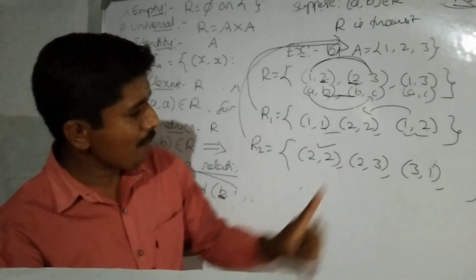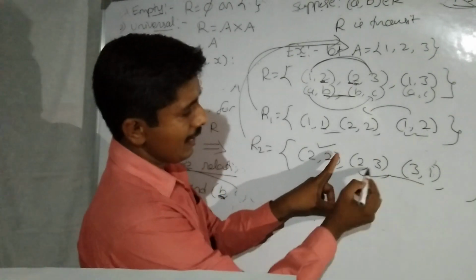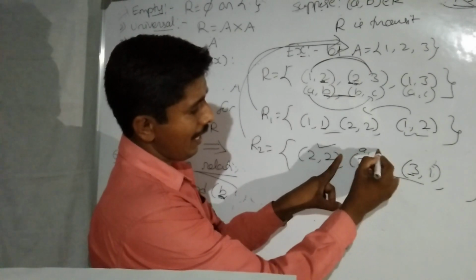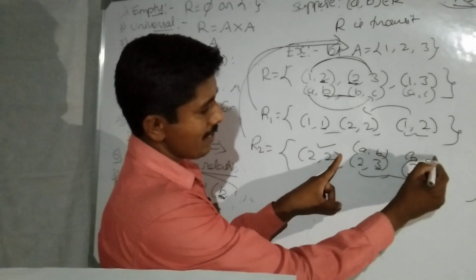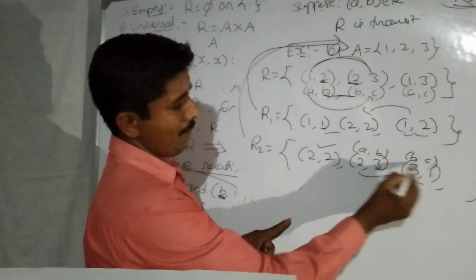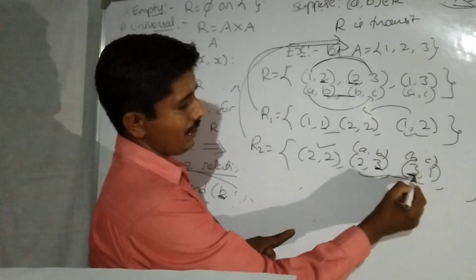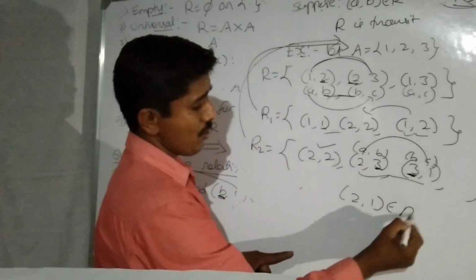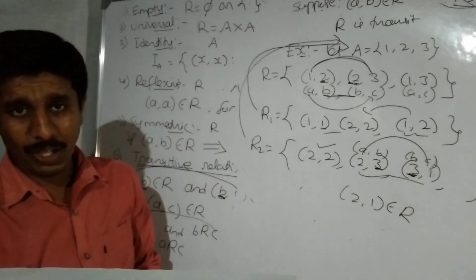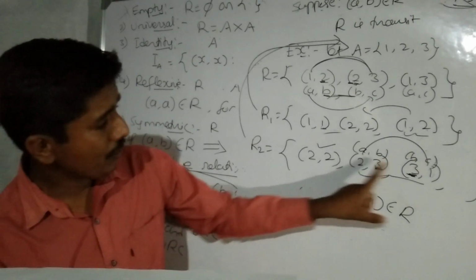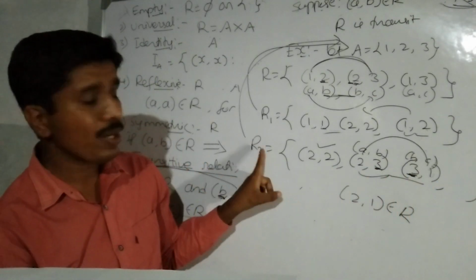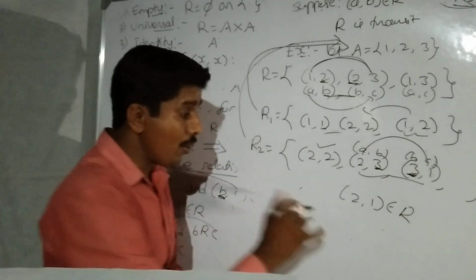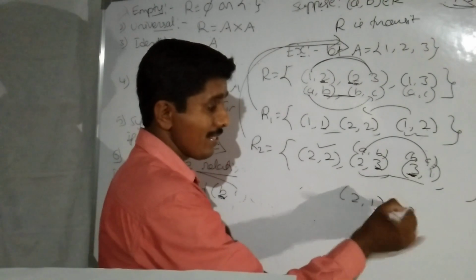Now come to the next one. Here the middle elements are equal, 3 and 3. A comma B, B comma C, yes, B equals 3. Then 2 comma 1 must belong to R for it to be transitive. But here 2 comma 1 doesn't belong to R, therefore R2 is not transitive. For it to be transitive, you must include 2 comma 1 in R, otherwise it is not transitive.